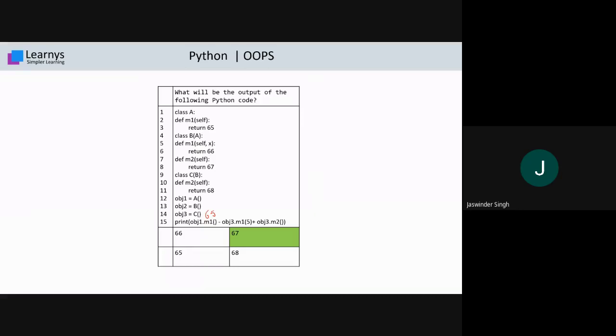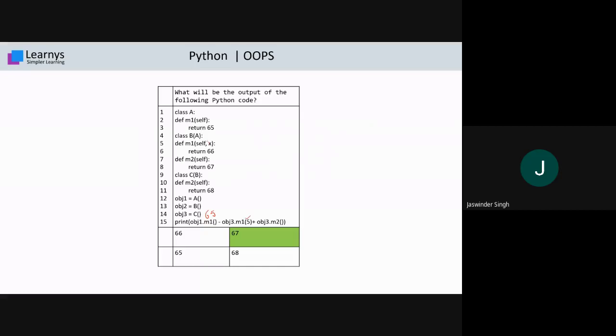Now what is obj3? obj3 is an object of class C, and if you call m1 on it, the m1 function is not present in class C, but class C is inherited from B. So it has knowledge of m1, and m1 is present in class B with two parameters, self and x. For x, you are sending the value 5, but x is only there to confuse you. Inside this function we just return 66.